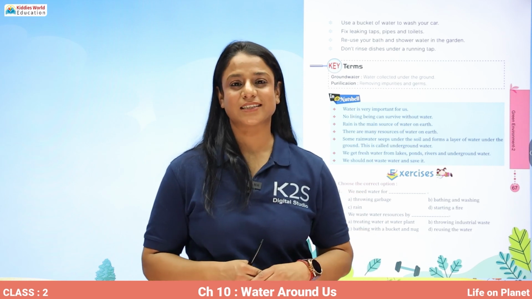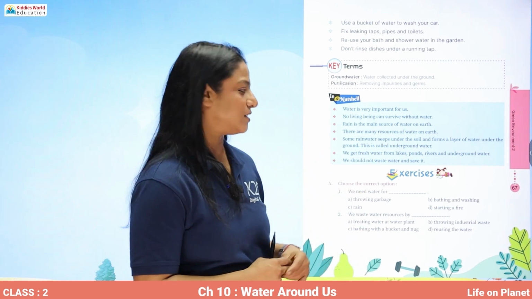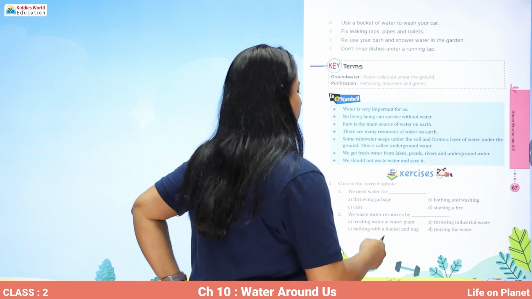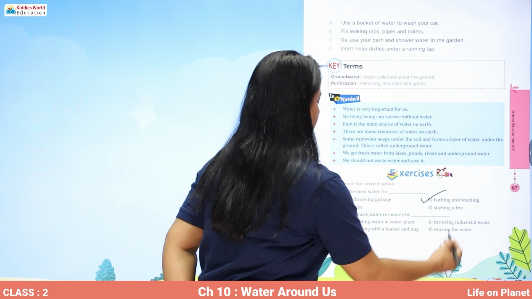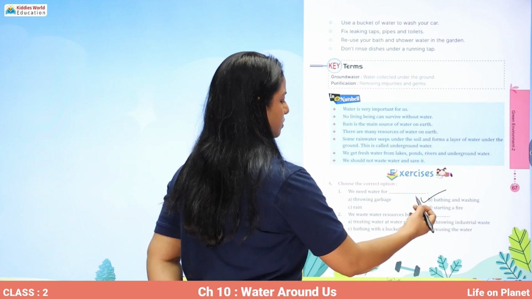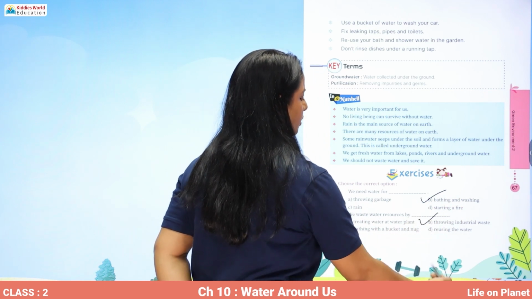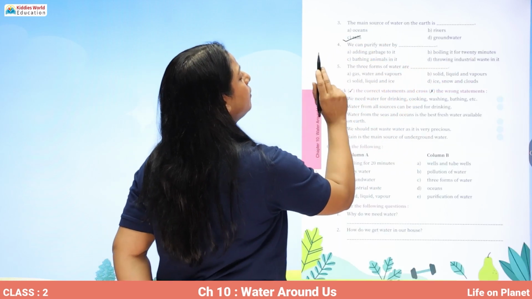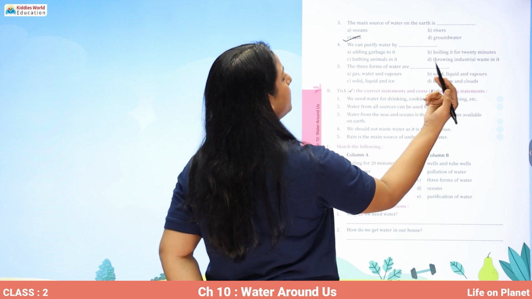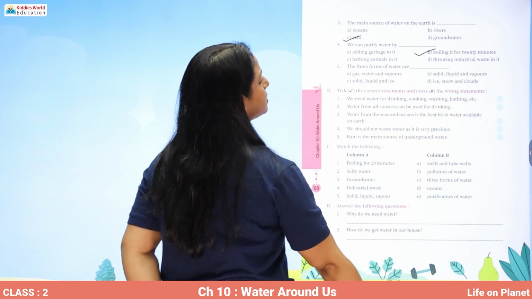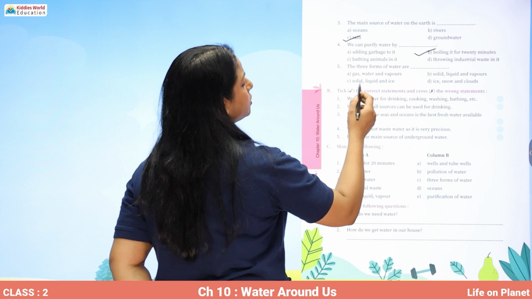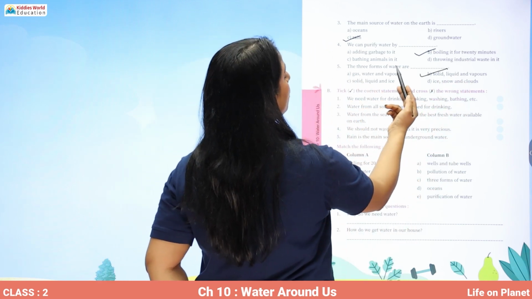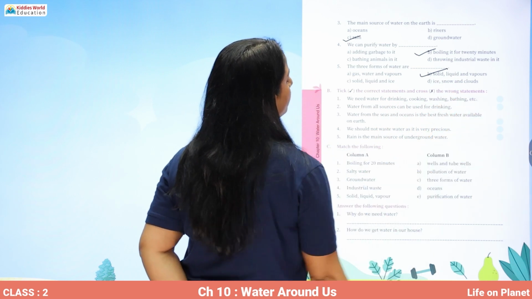So let's complete this exercise and see what we have learned in this lesson. You have to choose the correct option. We need water for bathing and washing. We waste water resources by throwing industrial waste in it. The main source of water on earth is rain. We can purify water by boiling it for 20 minutes. The three forms of water are solid, liquid and vapors. So the three forms of water are solid, liquid and vapors.